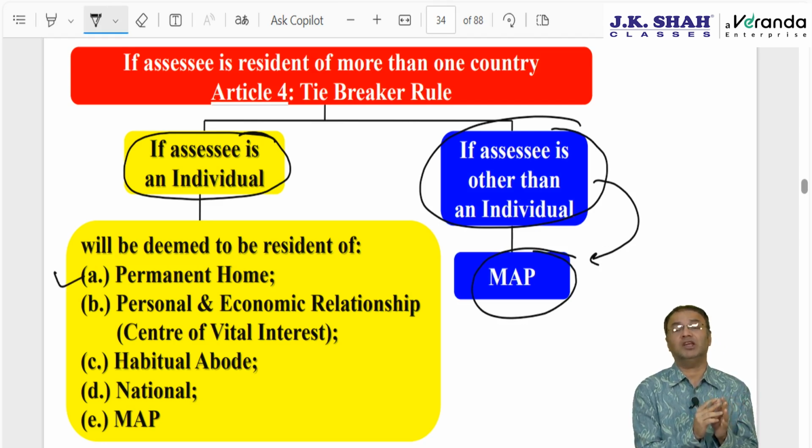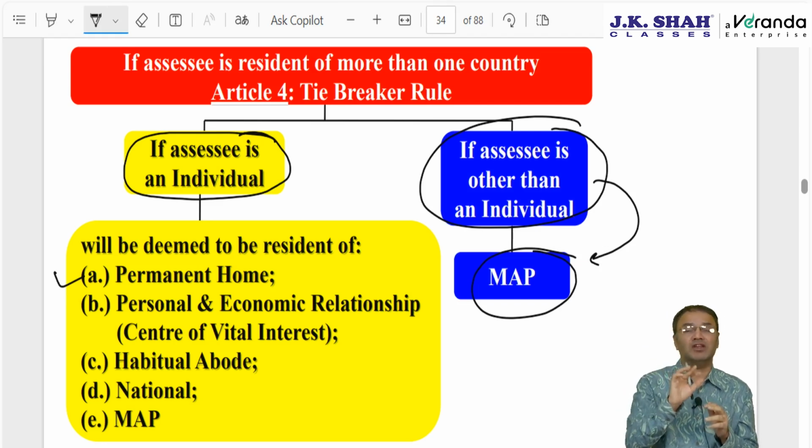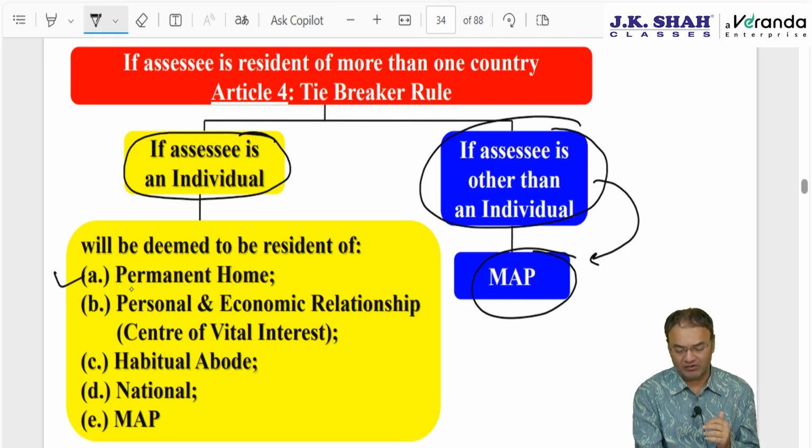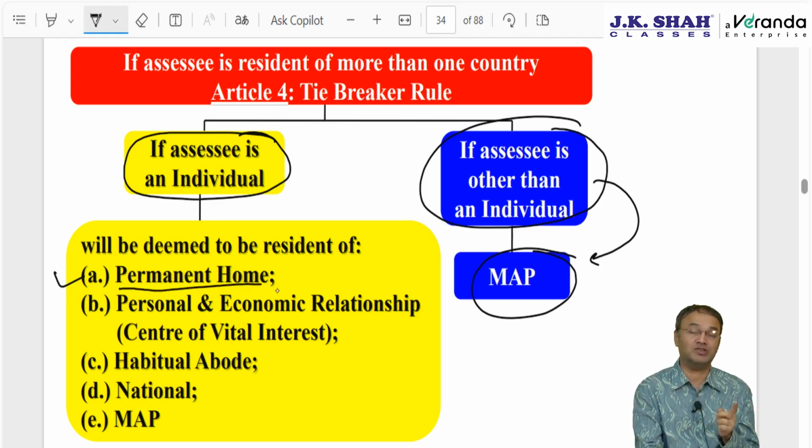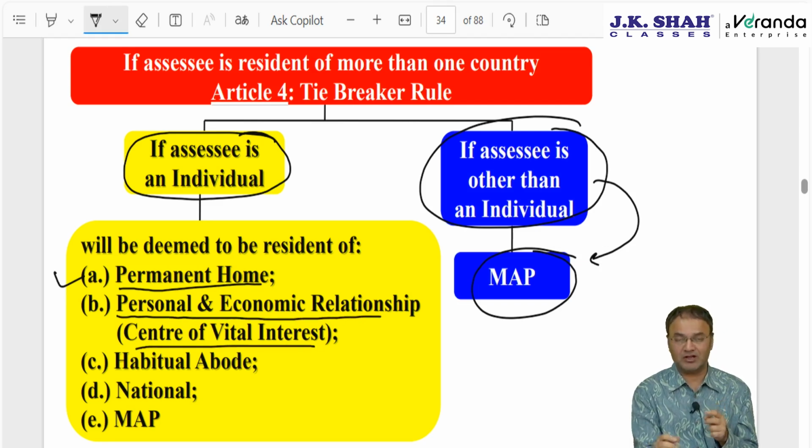We are discussing in case he is resident of both the countries, then we will have to put a rubber stamp and finalize any one country. We will have to make him resident of only one country. Which country? Answer: that country in which he has a permanent home. If permanent home is there in both the countries, then personal and economic relationship, center of vital interest.